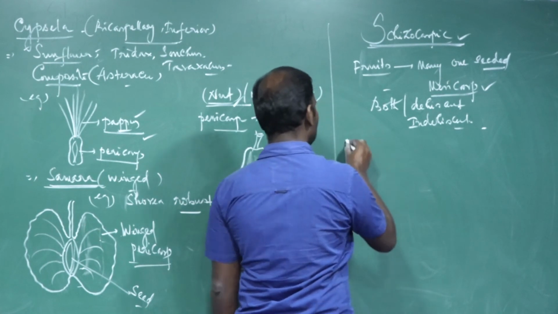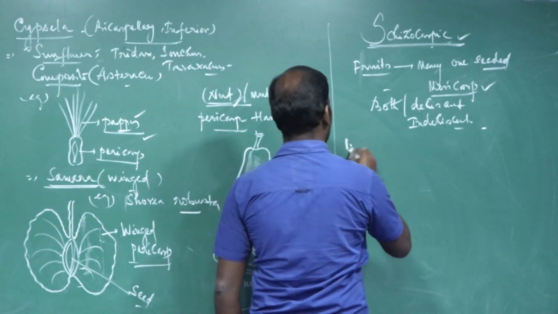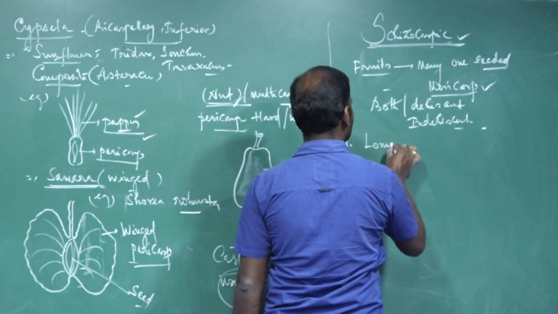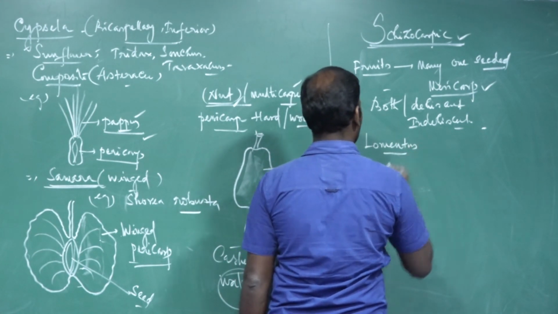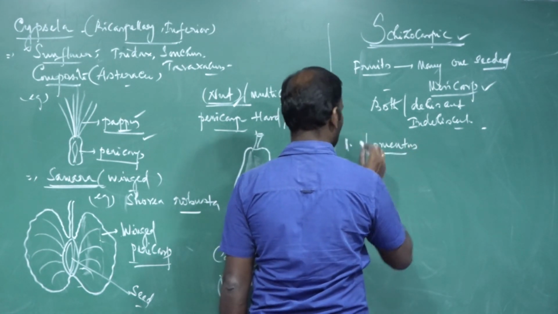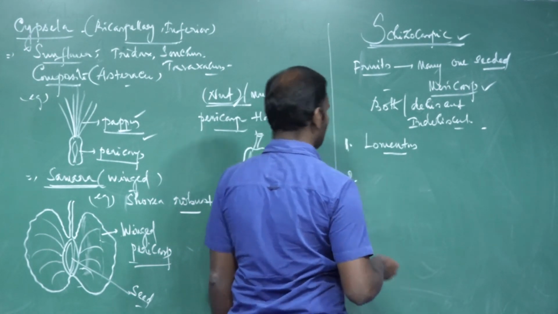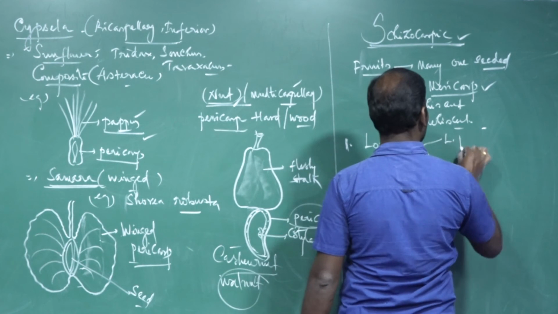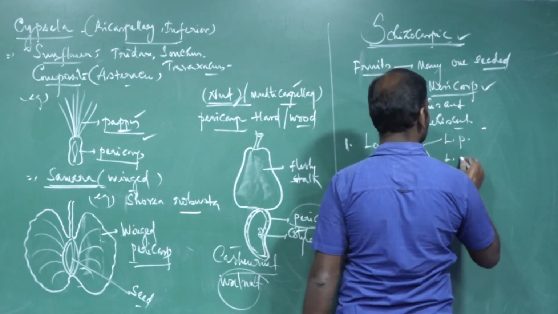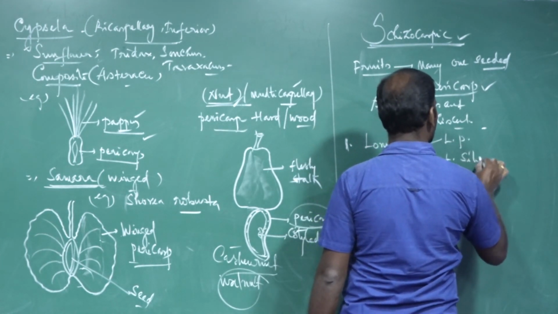So it is further classified into lomentum, which is of two types: lomentaceous pod and lomentaceous siliqua.